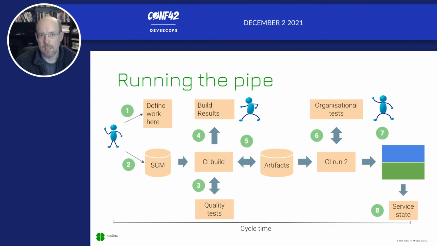And when we're looking at running the pipeline, we can think about what the different stages are. We can talk about, as we define what we're going to do, we can turn that into code, and everything needs to be written in the code. We can then use our CI systems, create build results which we can review. We can look at our quality tests. We can look at our artifacts. And then we can run another CI run, perhaps to run our organizational tests. We'll start with